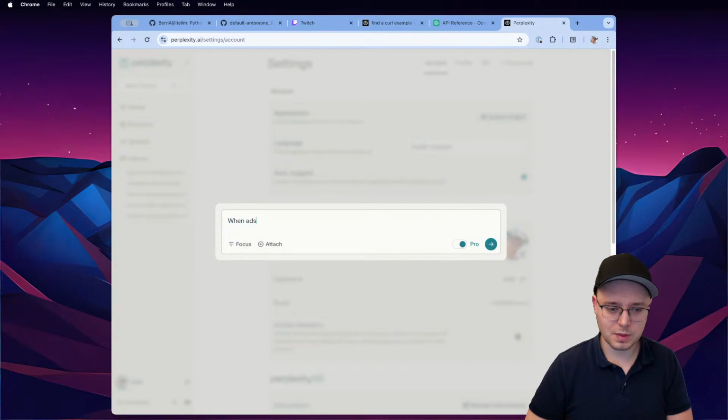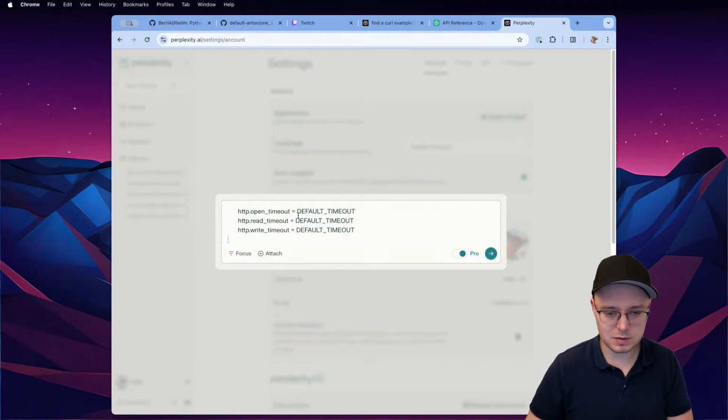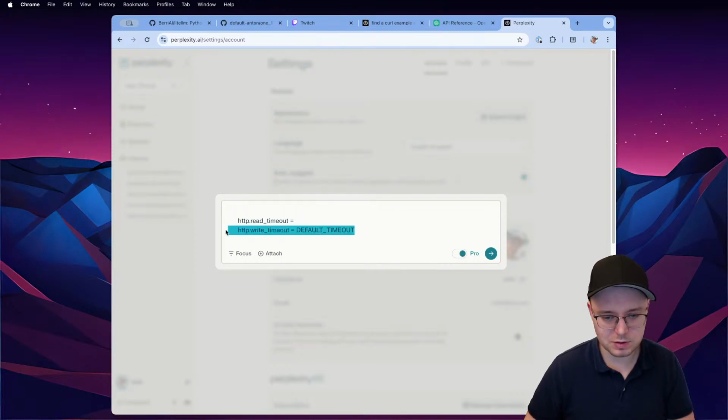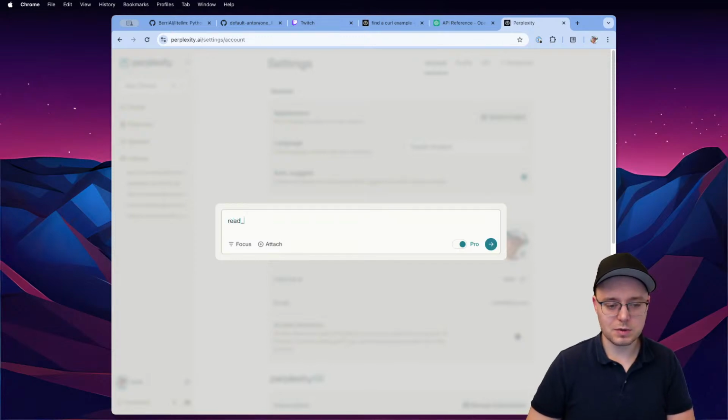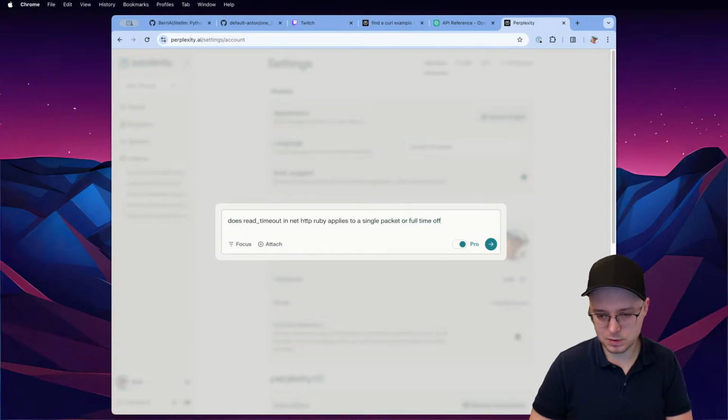So when reading, let's say this net HTTP, just like this, read timeout and write timeout. Let's just read timeout. Does read timeout in net HTTP Ruby apply to a single packet or the full time or total time of the request?